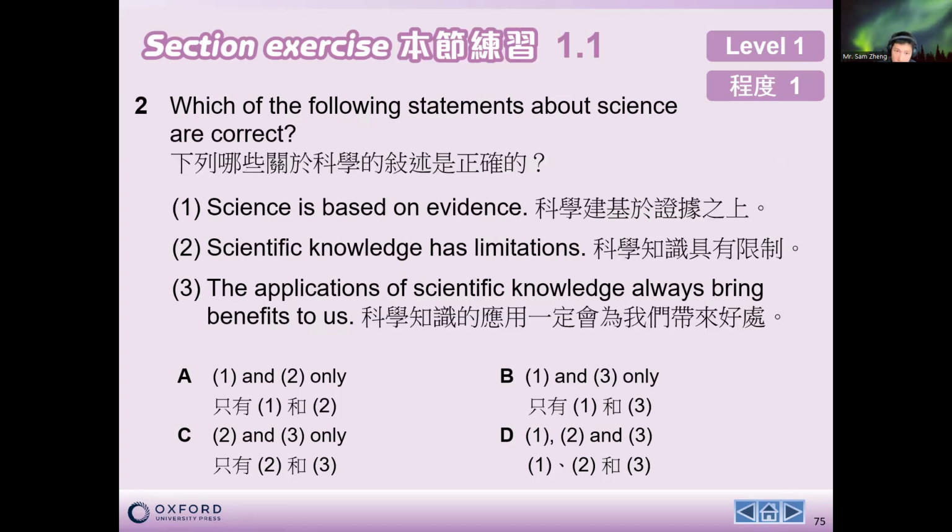Now, the second question: which of the following statements about science are correct? Science is based on evidence, so definitely it is true. Scientific knowledge does have its own limitations, yes. The applications always bring benefits to us only. Is it only benefits? In this case, we notice that it's no, because it can bring harm to us. So the answer will be 1 and 2.